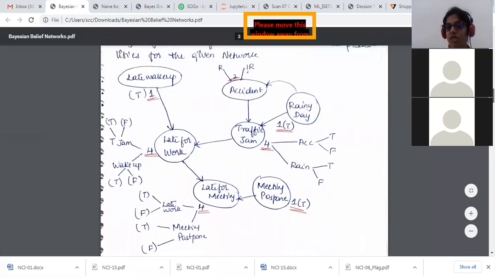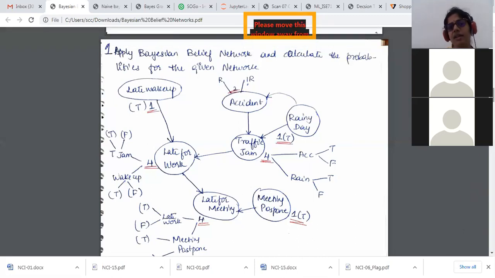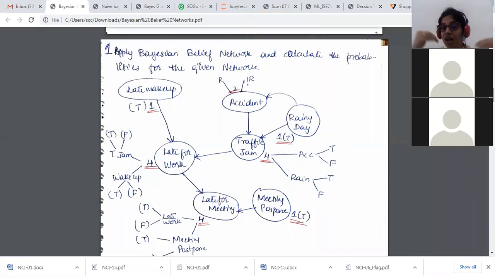This is one of the problems that has been given to us. The problem is to apply Bayesian belief networks and calculate the probabilities for the given network. Here you will have only the nodes and the arcs; you will not have the tables. You have to calculate the conditional probability table. I told you we have to do two things: one is the conditional probability table and the second is inference.